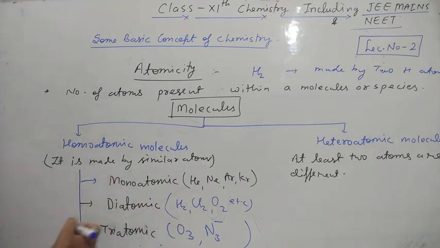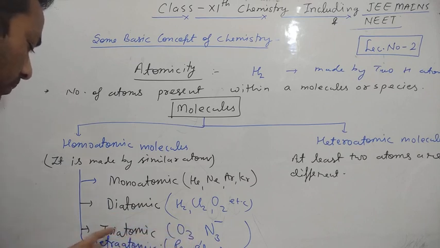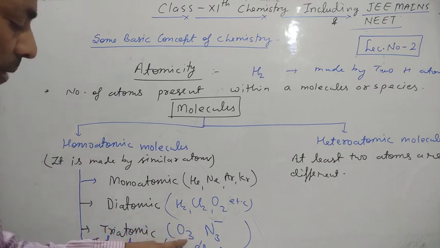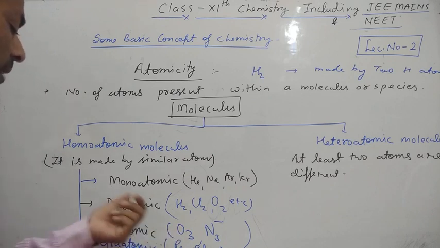Now tetraatomic, one more. It is made by four atoms like P4, etc. Clear, students? Generally from diatomic onward we can say polyatomic. These are also called polyatomic, but especially on the basis of number of atoms we can say triatomic, tetraatomic, diatomic, monoatomic.